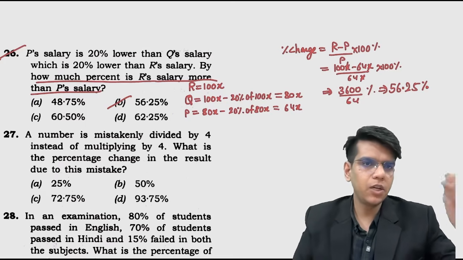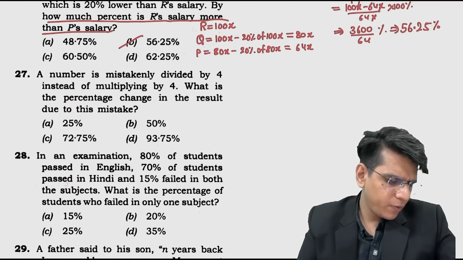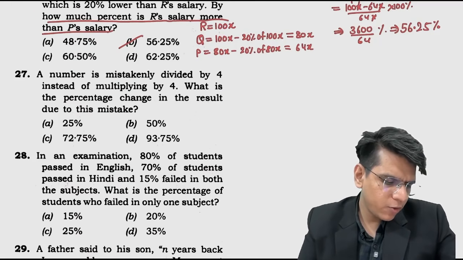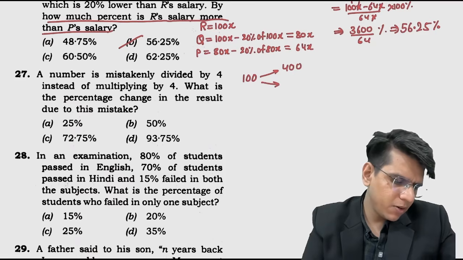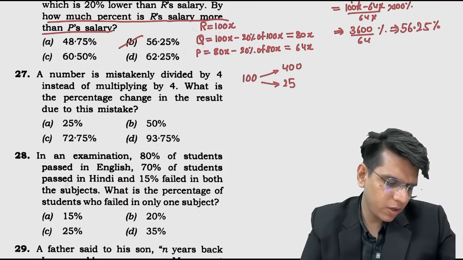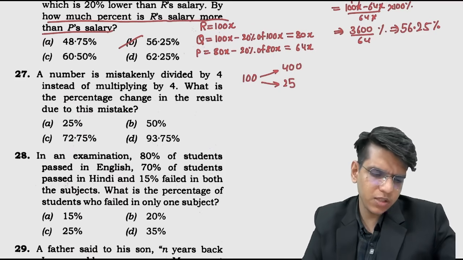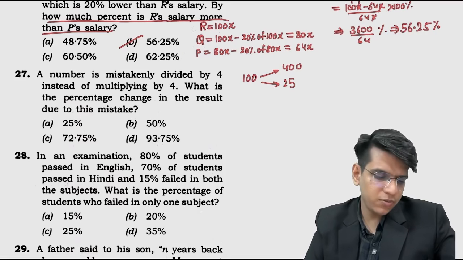Let's go. A number is mistakenly divided by 4 instead of multiplying by 4. What is the percentage change? Let the initial number be 100. Okay, so what should have been done was multiplying it by 4. But it was mistakenly divided by 4, so what did we make? 25. What did we need? 400. What is the percentage change in the result due to this mistake?